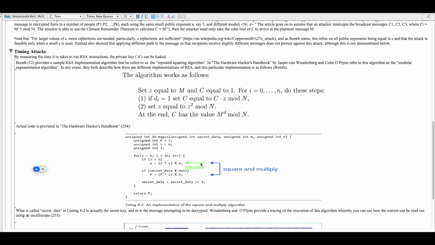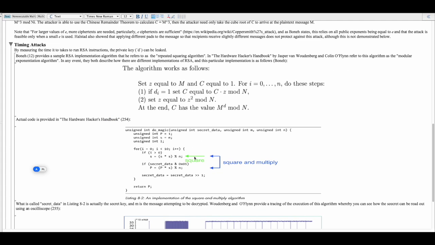And what I was trying to highlight here is that for the secret key, this is doing a bitwise check, and if the least significant bit is a 1, then this other operation will take place, and if it is not, then it will not. And then they do this bit shift down here. So if you have an oscilloscope or some other way of measuring the time that this algorithm takes to run, since this always runs once you're past the first, once i is greater than 0, it will basically allow you to read d out of the traces.